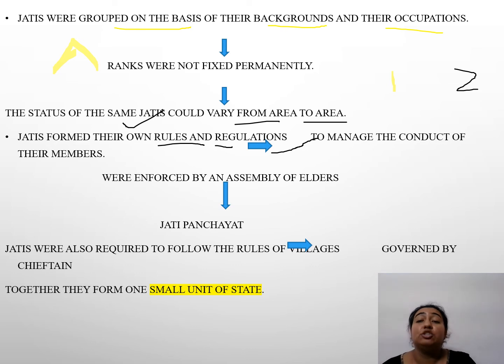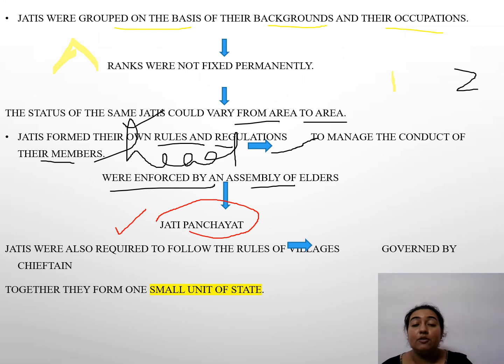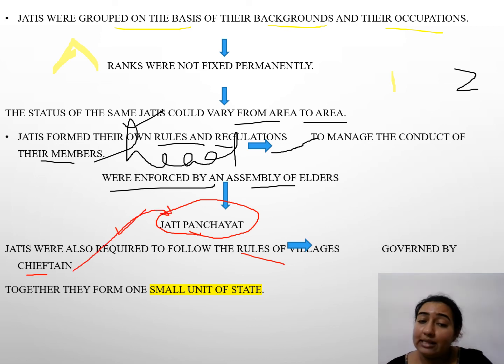Why? To manage the conduct of their members. So they started becoming head of those members. Those members were governed by an assembly of elders. Their elders started behaving as the assembly of elders and they were known as Jati Panchayat. In this way the term Panchayat was introduced in the villages, and these Panchayats took care of all the jatis of those villages. Jatis were also required to follow the rules of the village, which was governed by a chieftain. That chieftain was also a part of the Jati Panchayat because he was among the assembly of elders.